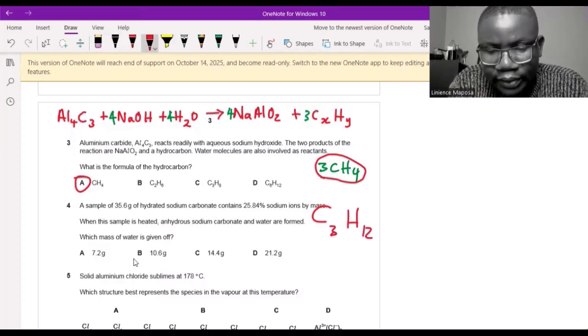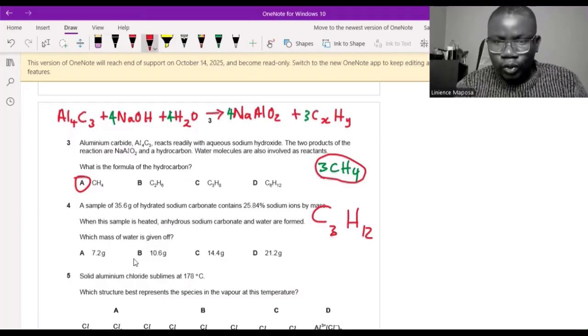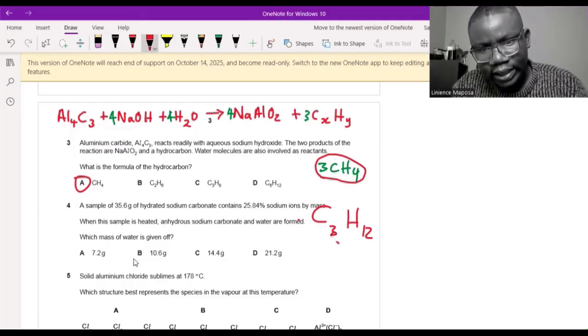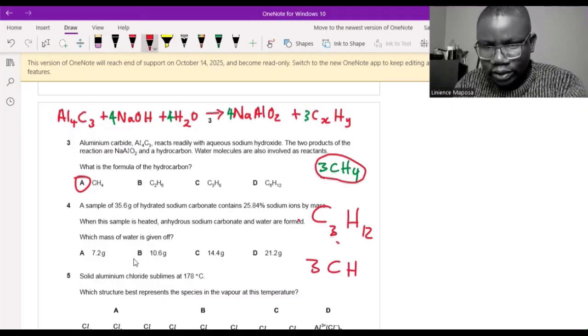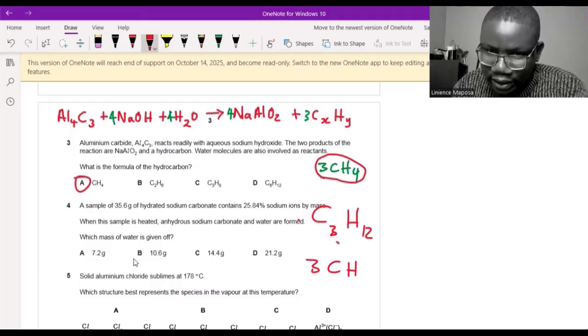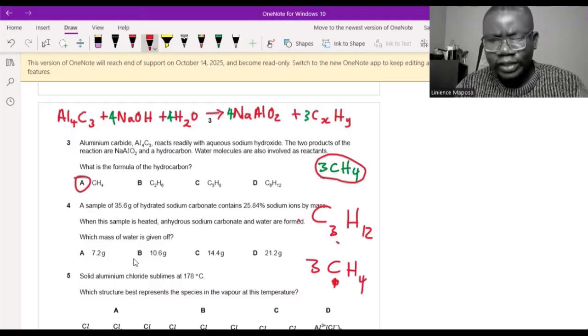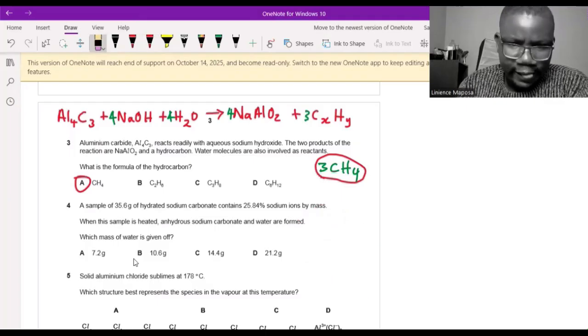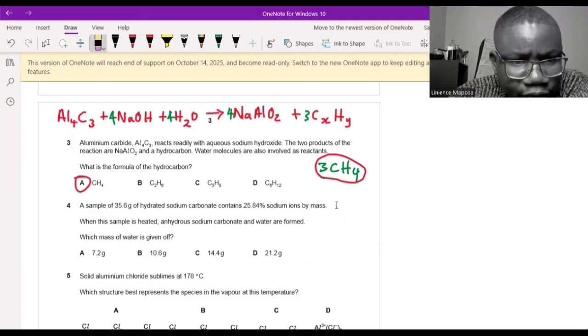Because our hydrocarbons, remember, it's alkene, which is CnH2n, and alkane, which is CnH2n plus 2. So this formula will not work. So I'm going to try now. So hence I said, what if I take this 3 and put it at the front? Then I have C3H, but I still want my hydrogens to be 12. But I want them to be 12, and this 1 carbon having 4 hydrogens around it, because 1 carbon cannot have a double bond. So like this, and then it balances. So answer is A. Okay, moving on.